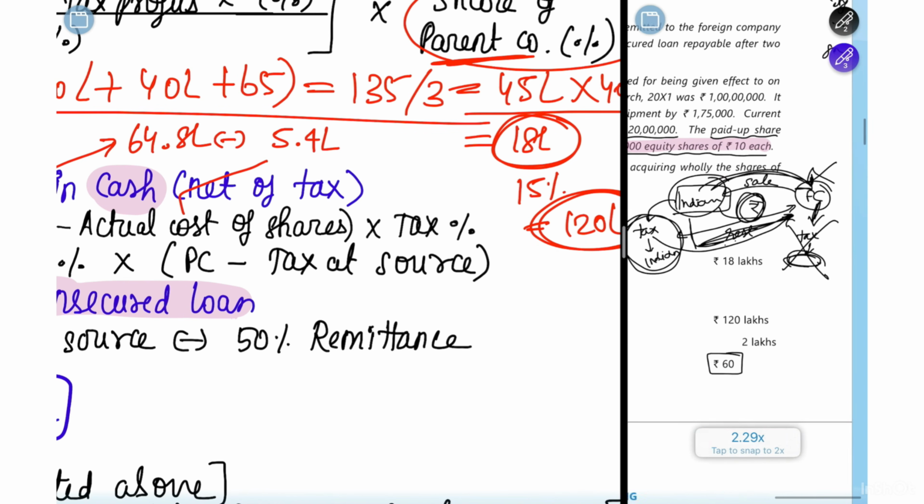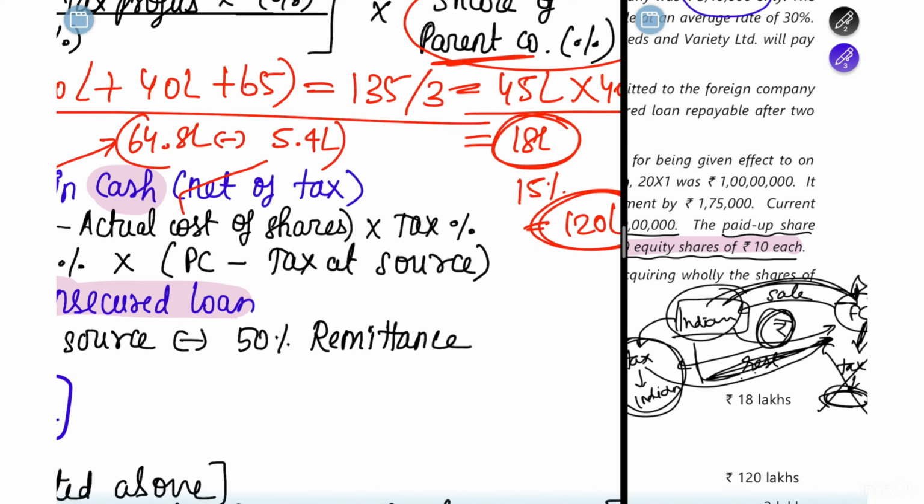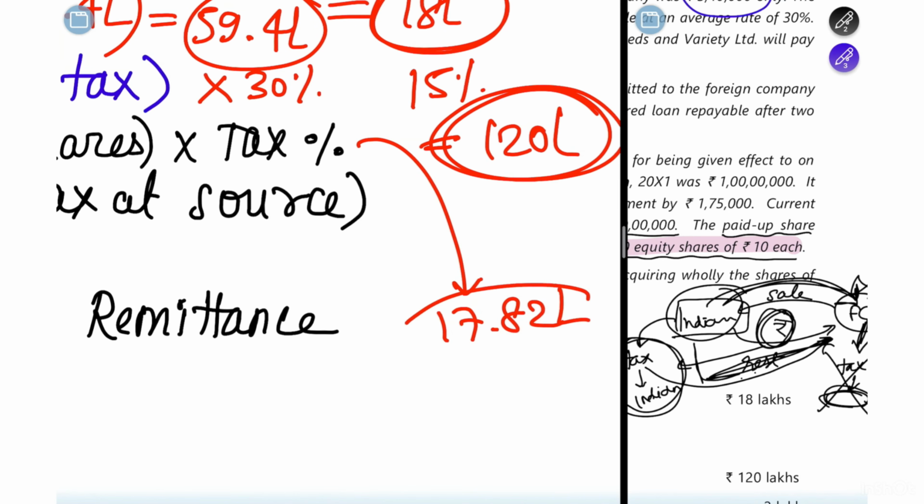Just give me a second. Yes, it is 5,40,000. So if you subtract 5.4, your profit is going to be 59.4 lakh. In that, how much is the tax percentage? It is 30% as given in the question. So 59.4 lakh into 30% is going to be 17.82 lakh.